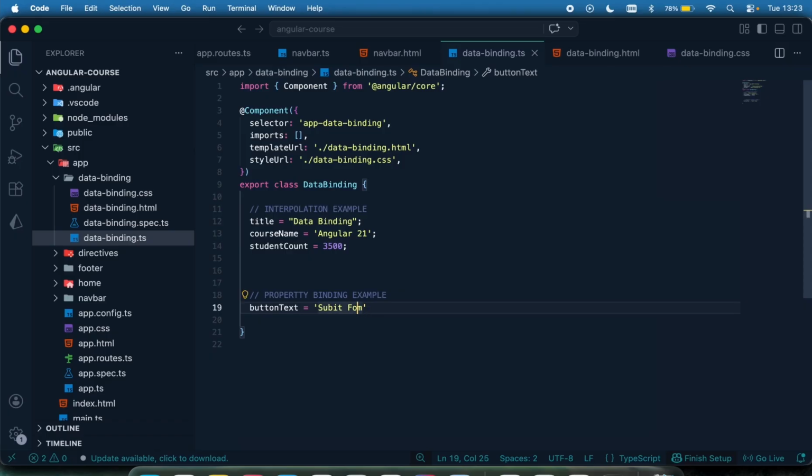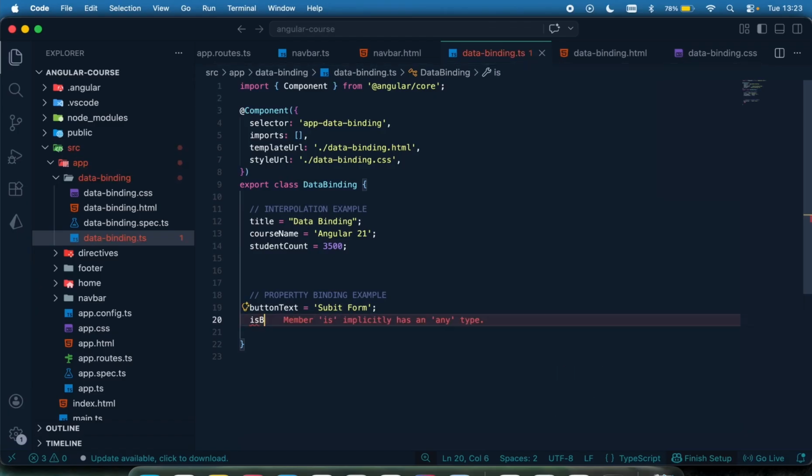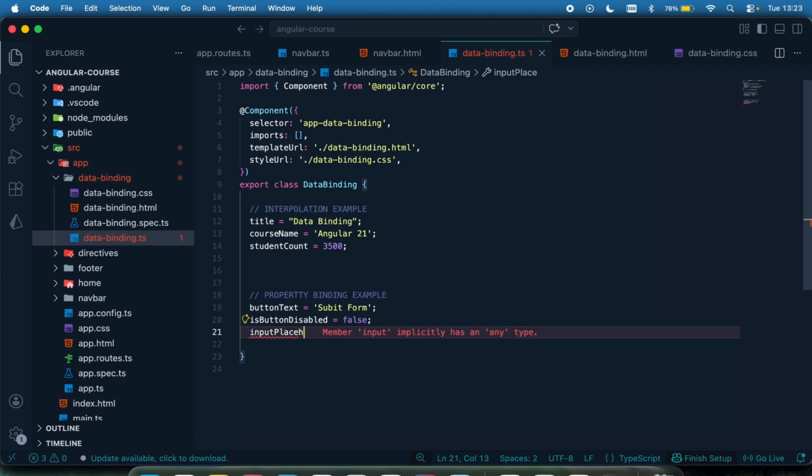Then I want a variable called is button disabled, set to false, and I want to have my input placeholder, let's say John Doe or anything else. So these are variables, and I want to conditionally pass these variables as a property on our HTML template. This is what property binding is.